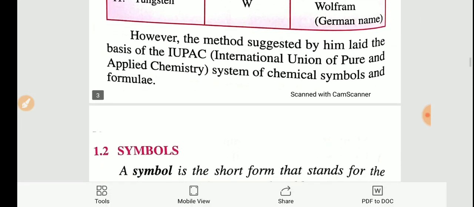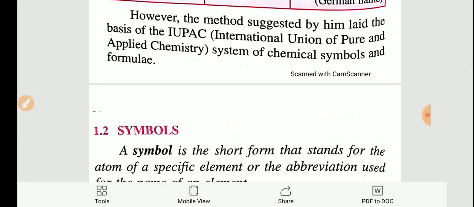Then next, who gave this suggestion? John Jacob Berzelius. What was his suggestion? His suggestion was to use the first letter of the English word as the symbol, and the condition was that the letter should be a capital letter.